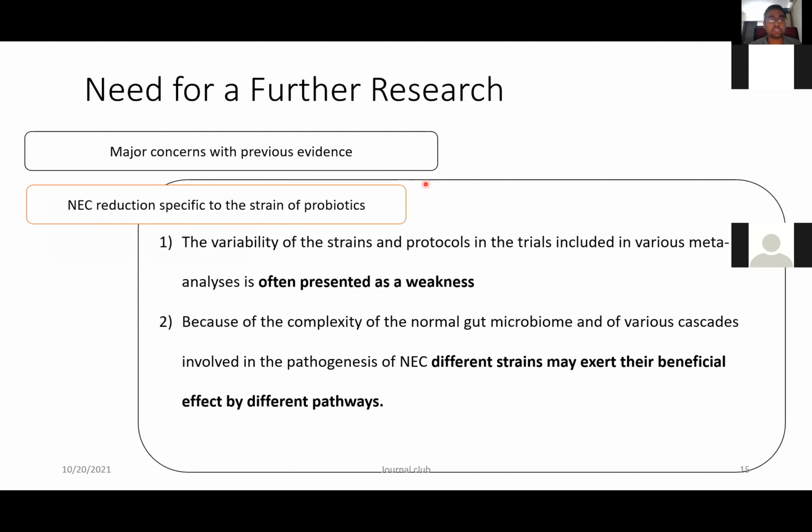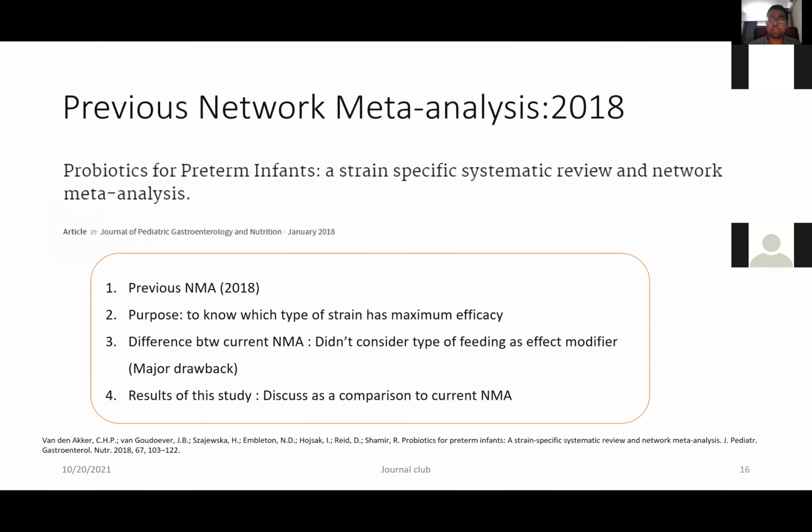And the second important thing is strain specificity. How do the different strains act at different levels in the gut? Every probiotic has a different way of preventing NEC, so we need to specify which strain has how much efficacy. For that, the network meta-analysis came in 2018, which tried to find out which strain is best among the various strains which people have been using.